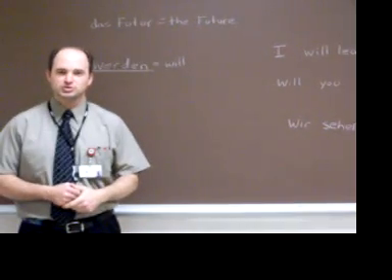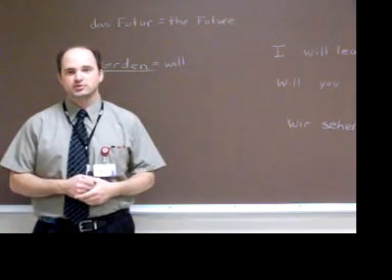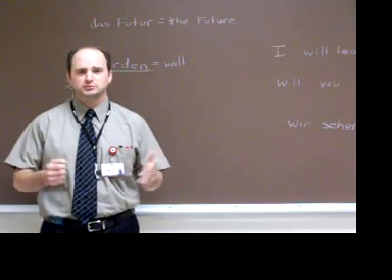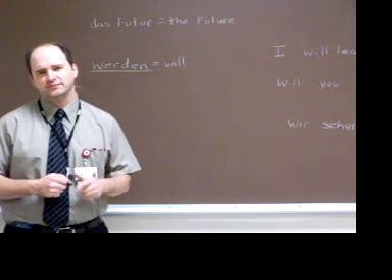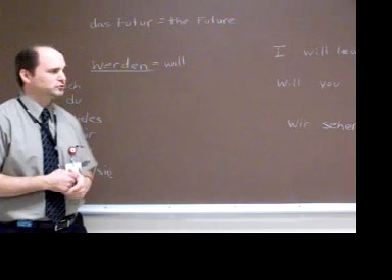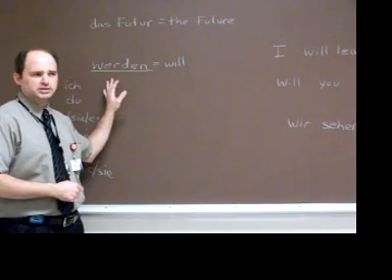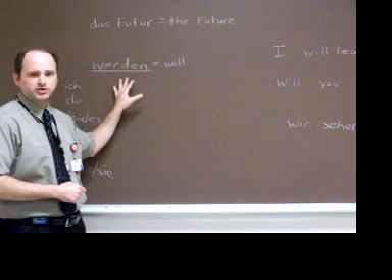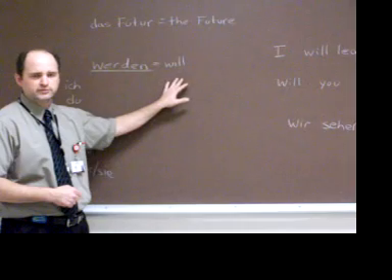That is, of English, the future. I'm going to do this in English for most of you out there who are English speakers, and maybe this will help you understand the future tense in German. The key to understanding the future tense in German is to understand the verb werden. Now, werden has many meanings, but for today we're going to talk about werden meaning will, basically the equivalent of the English word will, the future.